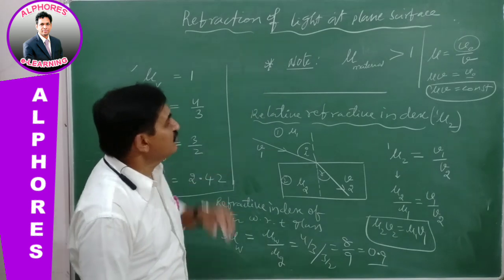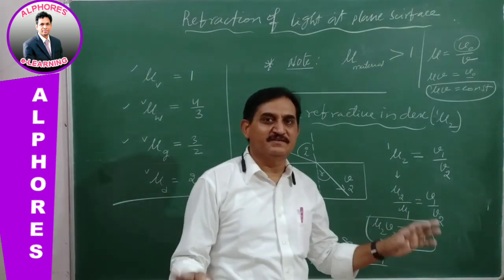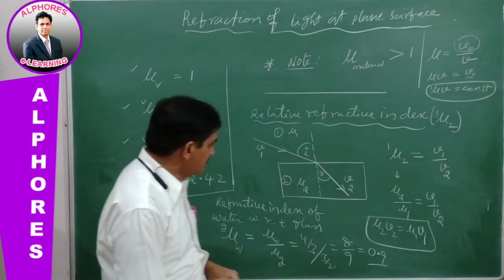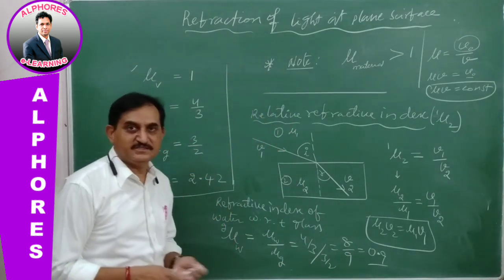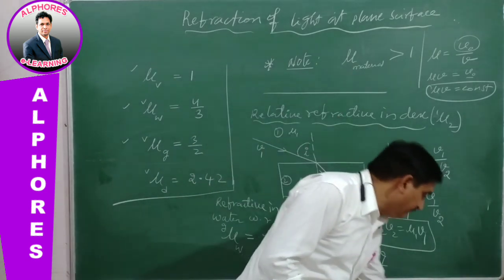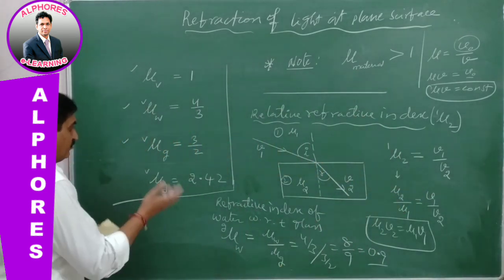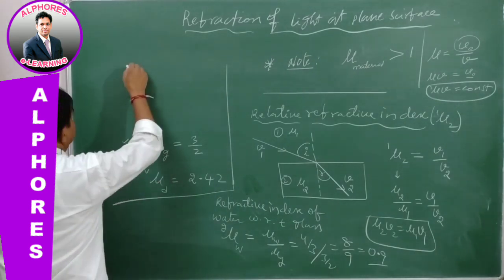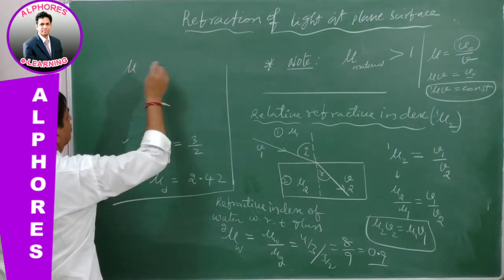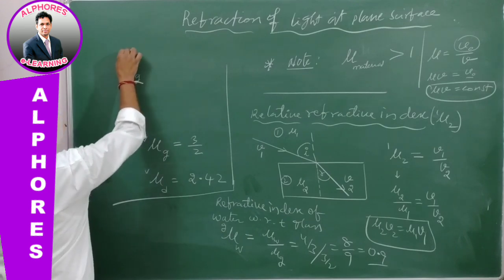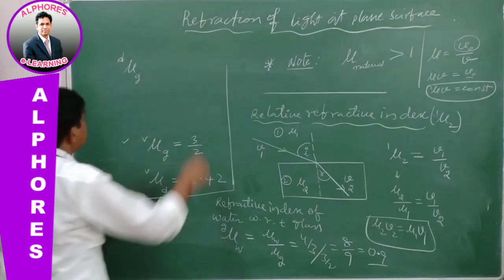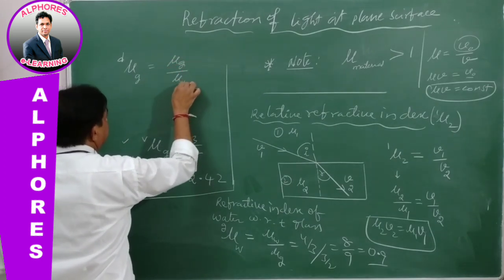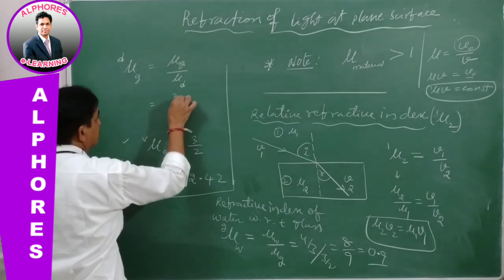Whereas absolute refractive index is never less than 1. It is always greater than 1 for a material, whereas relative refractive index may be less than 1. If we go for one more example, the refractive index of glass with respect to diamond is equal to refractive index of glass by refractive index of diamond. Glass is 3 by 2.